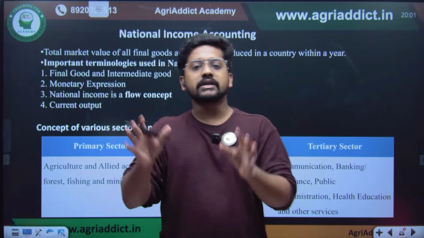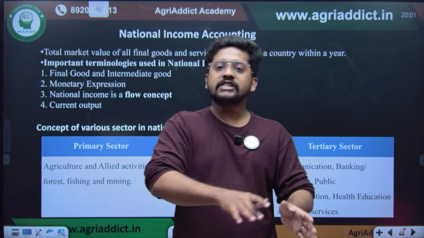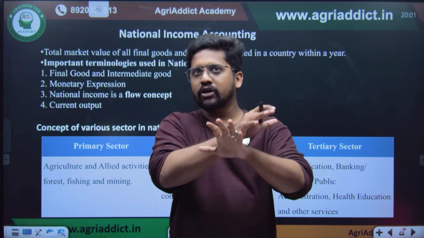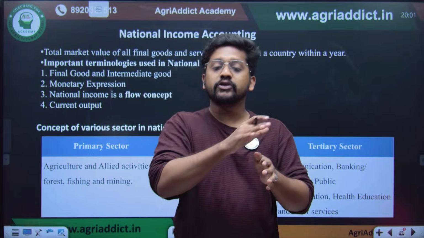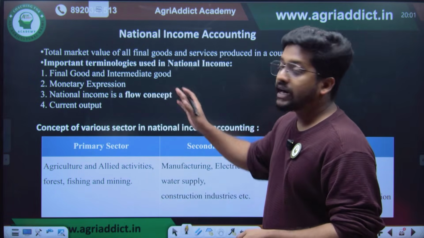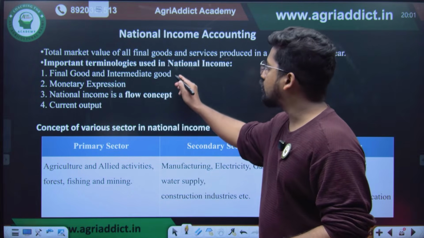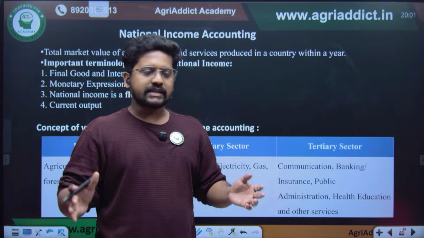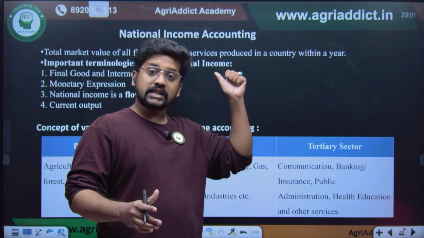So national income is nothing but the value of goods and services which is produced in a particular year in the entire economy. That can be considered as national income. So here we should be understanding some important terminologies such as final goods and intermediate goods. So what is final goods? For example, in an industry, there will be a final output that can be considered as final goods.